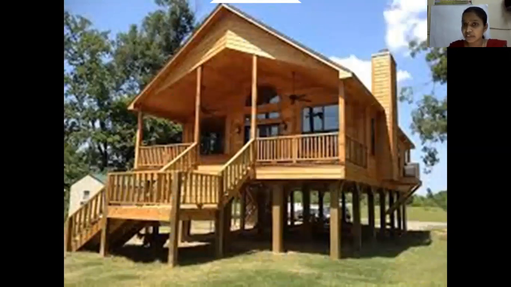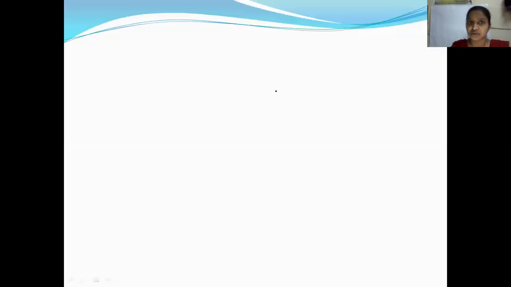On the top, we'll be having the construction, but the cellar will be open. Here it is constructed on pillars, so that whether it is water or an earthquake, it is made with this, not like concrete. What happens? It will not damage much. Even if it damages, property may suffer damage or loss, but people will not lose their lives. Many people will not lose their lives. Because of that, they construct the stilt houses.